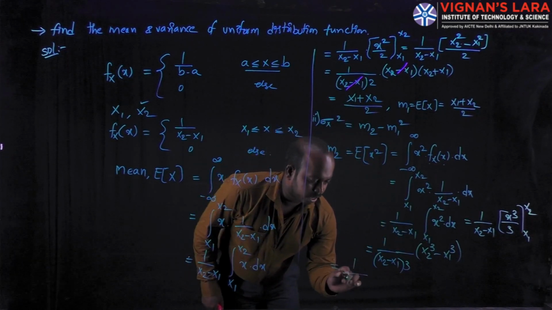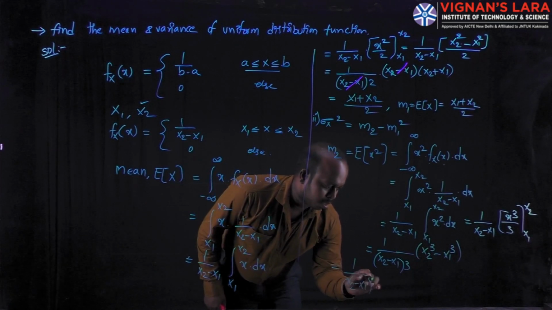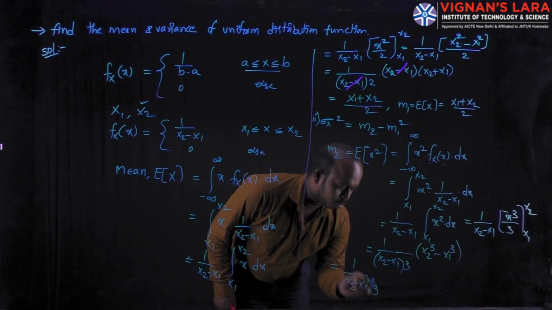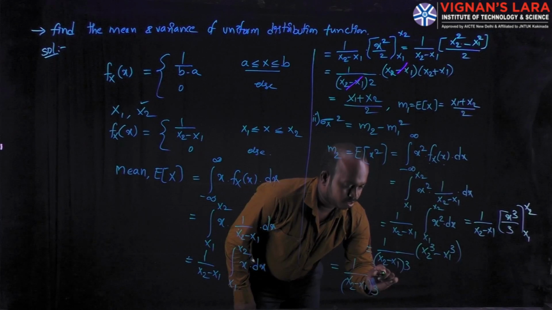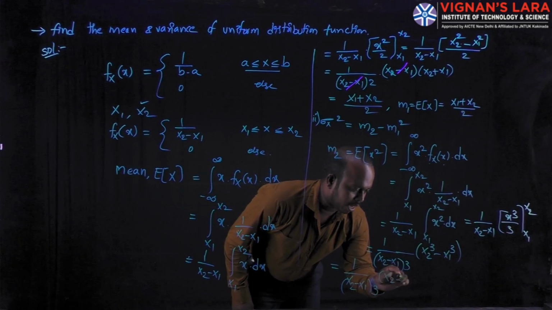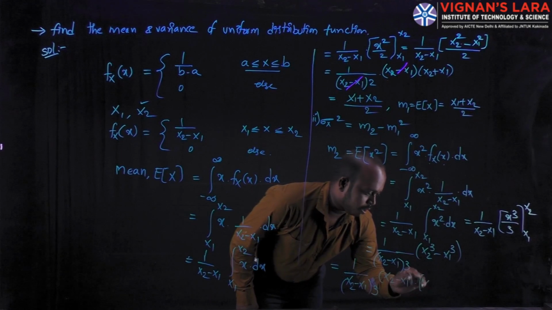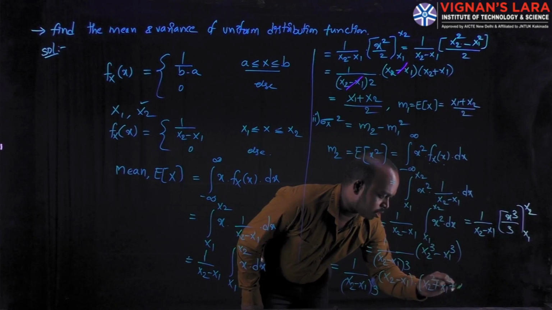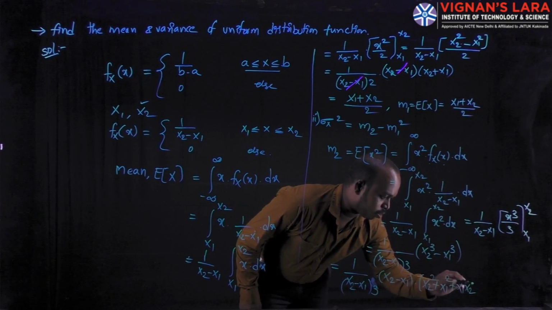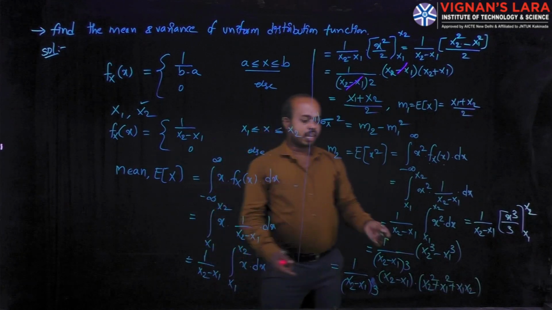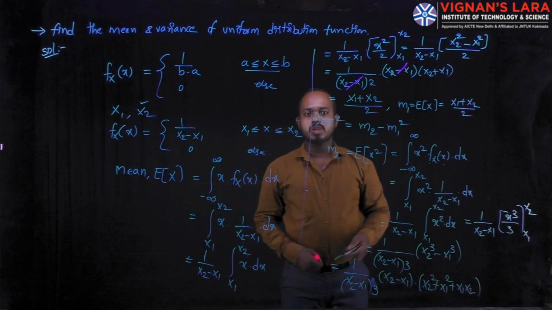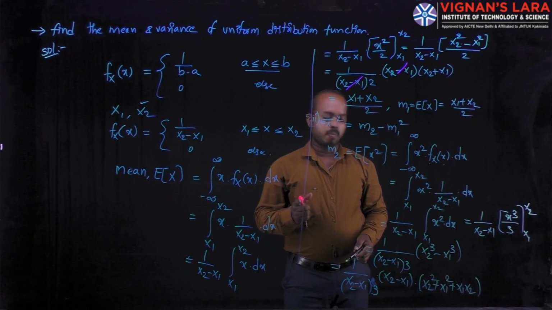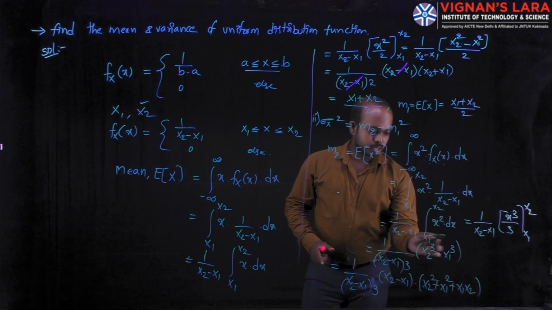So 1 divided by x2 minus x1, into 3, the value is x2 minus x1 into x2 square plus x1 square plus x1 into x2. Already we have this formula: a cube minus b cube is a minus b into a square plus b square plus ab. Based on that formula, I have expanded these two terms.